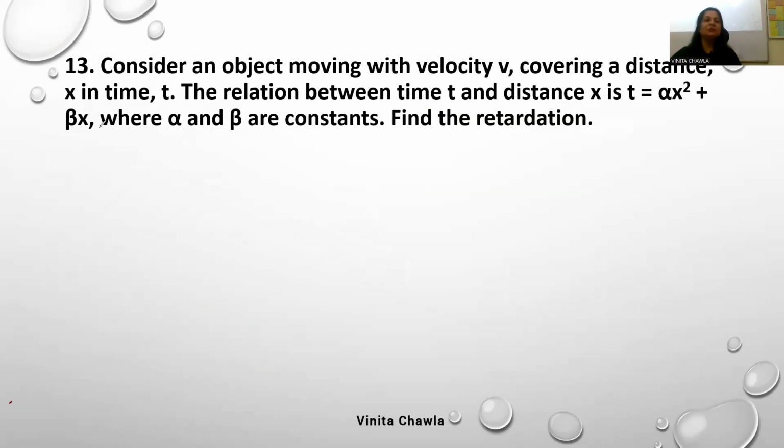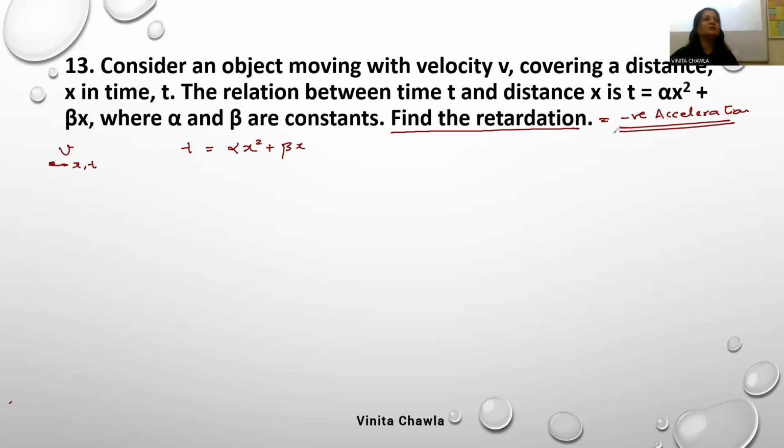Consider an object moving with velocity v, covering a distance x in time t. The relation between time and distance x is given to us: t is equal to alpha x square plus beta x. Alpha and beta are constants. Find the retardation. Retardation is negative acceleration, so we have to find acceleration.